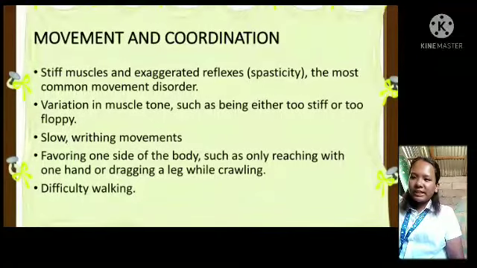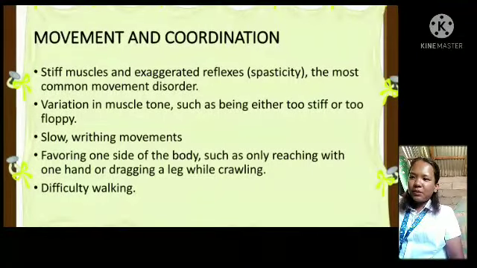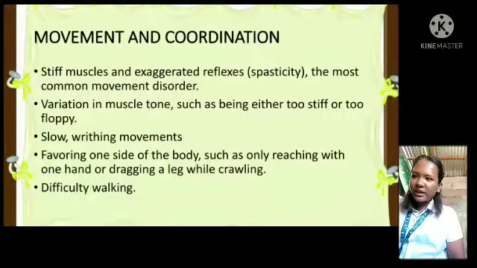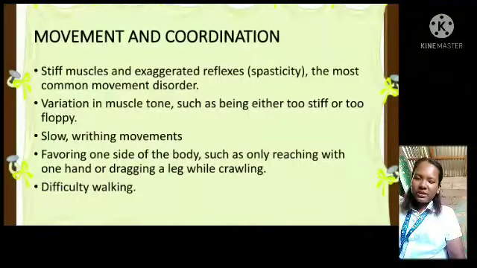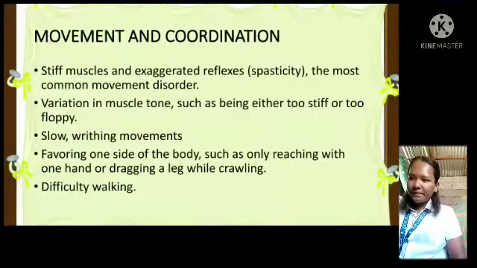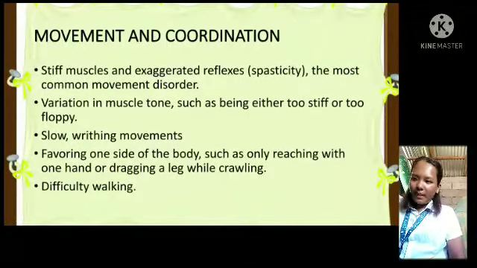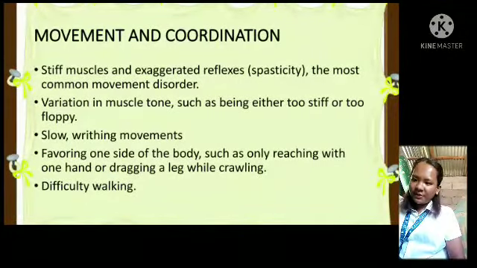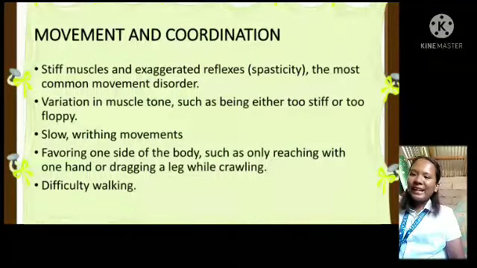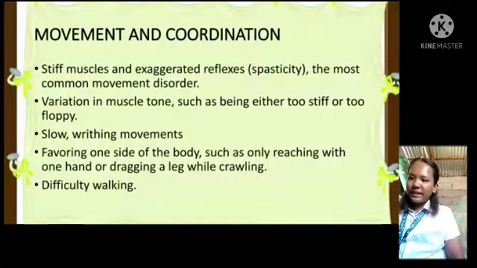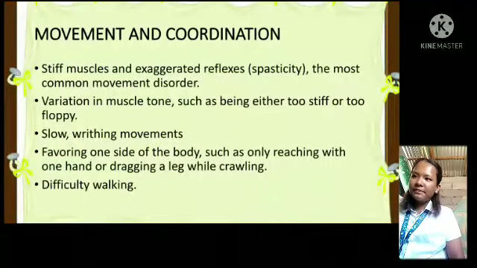Stiff muscles and exaggerated reflexes, the most common movement disorder. Variation in muscle tone, such as being either too stiff or too floppy. Slow, writhing movements. Favoring one side of the body, such as only reaching with one hand or dragging a leg while crawling. Next is difficulty in walking.